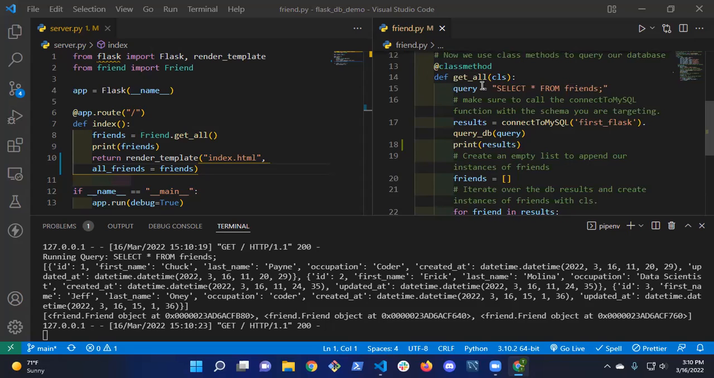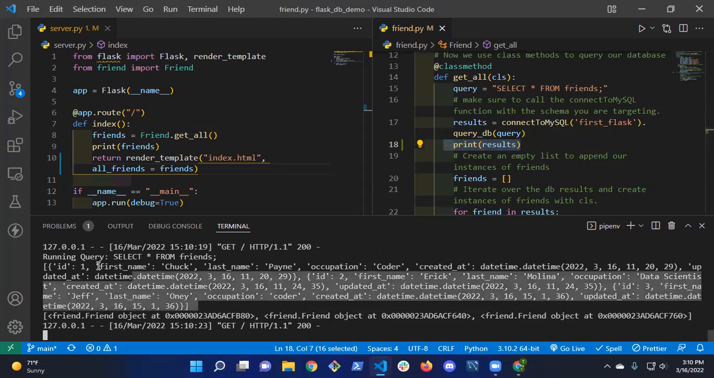This query runs, and I'm connecting to my database with the connectToMySQL function, passing the query in. I'm printing the results because James asked me a question about the data that comes back. So I'm printing the results that come back from the database, and that is what we're seeing right here. You can see that it comes back as a list of dictionaries, right?